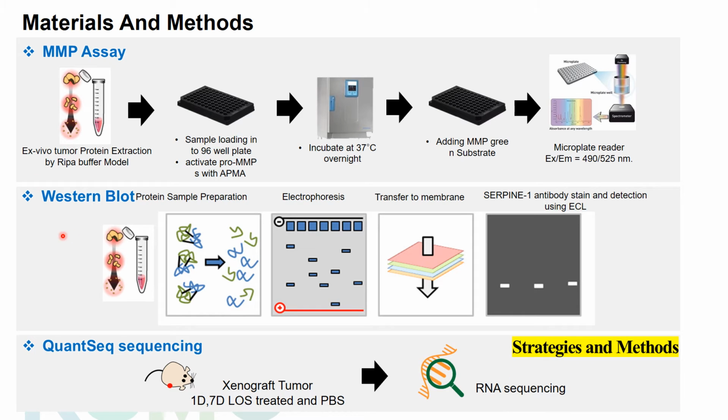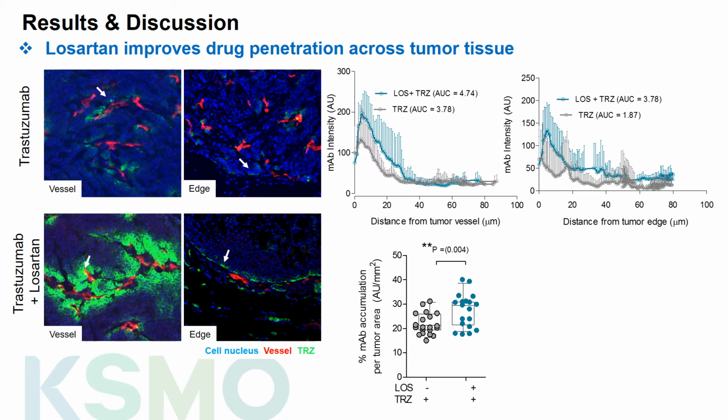Western blot for SERPINE1 antibody and quant-seq analysis were also performed from tumor tissue. Trastuzumab can bind to HER2 antigen on gastric cancer tissue. We showed here penetration of trastuzumab as indicated by green signal both from the vessel and from the edge. With the addition of losartan, the green signal is increased from the vessel and from the edge. We showed a 1.2-fold increase of trastuzumab penetration from the vessel and a 2-fold increase from the edge.